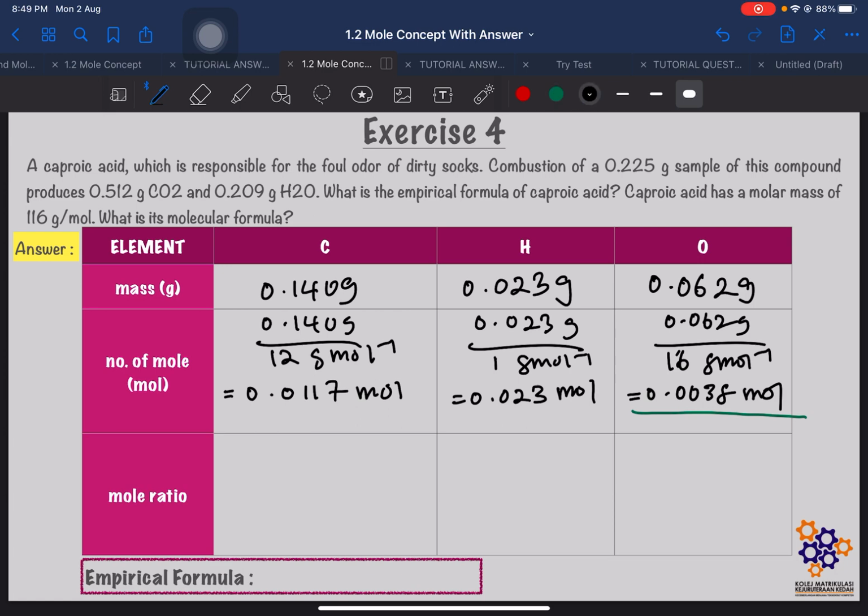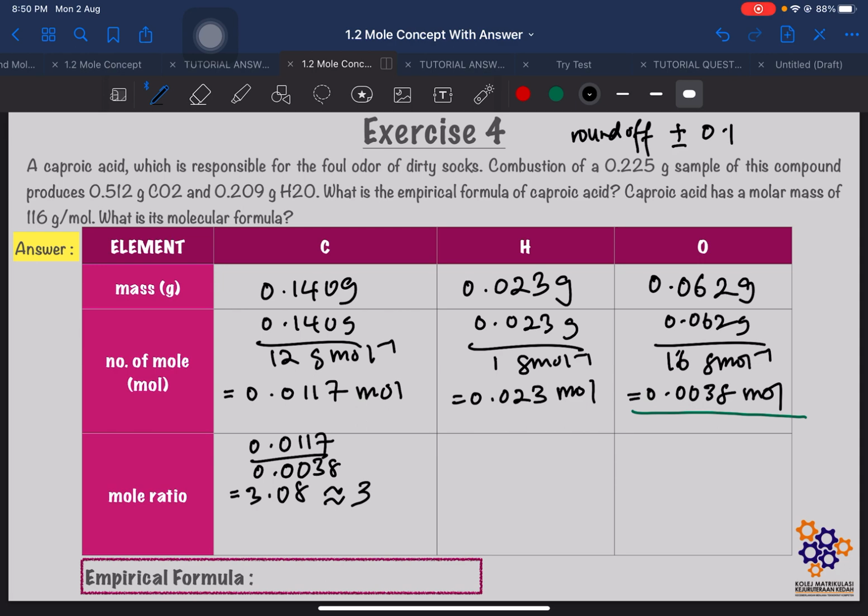Yang pertama kita buat dulu untuk carbon. 0.0117 divide dengan 0.0038, kita akan dapat 3.08. So, remember, nombor kita boleh round off plus minus 0.1. So, kita boleh round off dapat 3.